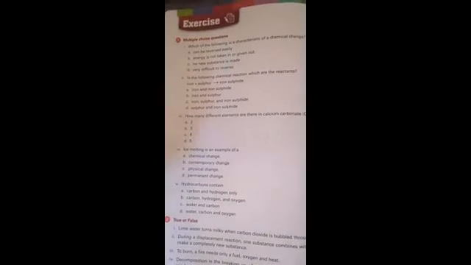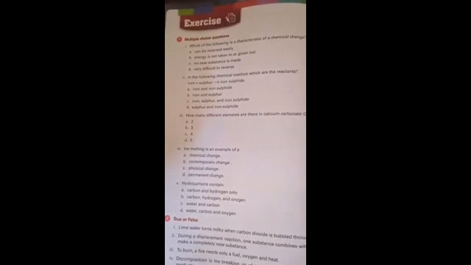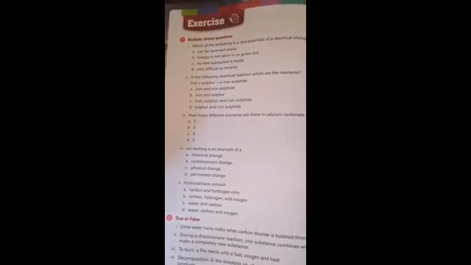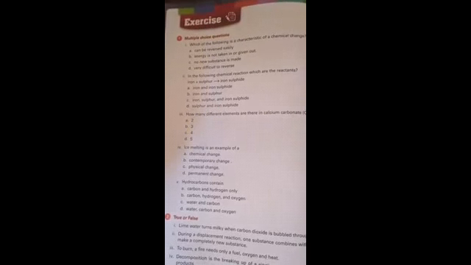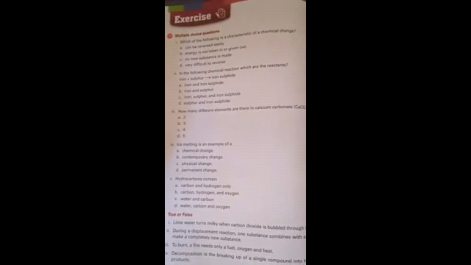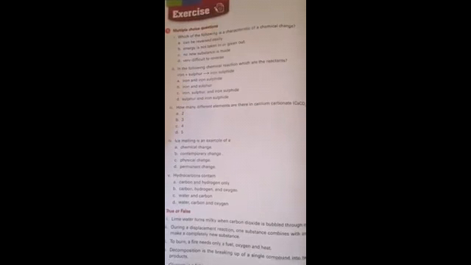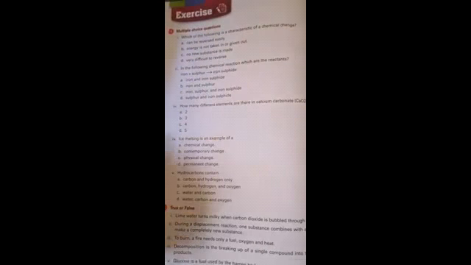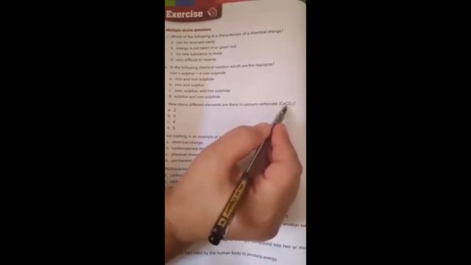Statement number 3. How many different elements are there in calcium carbonate? Option A, 2. B, 3. C, 4. D, 5. Beta, there are 3 elements in calcium carbonate. Correct option is B. And you can see that first element is calcium, second carbon and third oxygen.